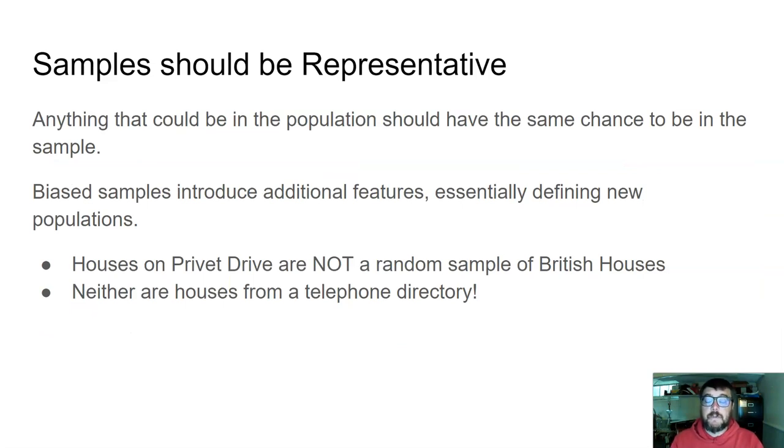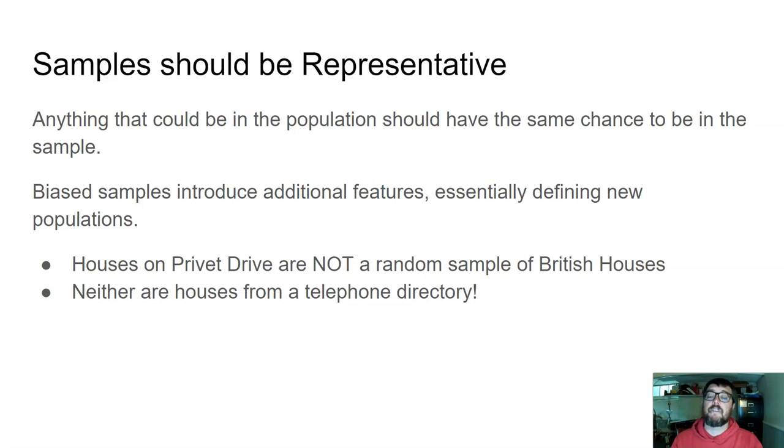From a statistician's point of view, a crucial thing is that samples should be representative of the population. So anything that's in that population should have the same chance to be in the sample. That's what we mean by being a random sample. So a biased sample means that there are additional characteristics that limit the sample that we are taking, and because those are additional characteristics, that's essentially defining a new population, and so it's not exactly the same population that we were thinking we were talking about.